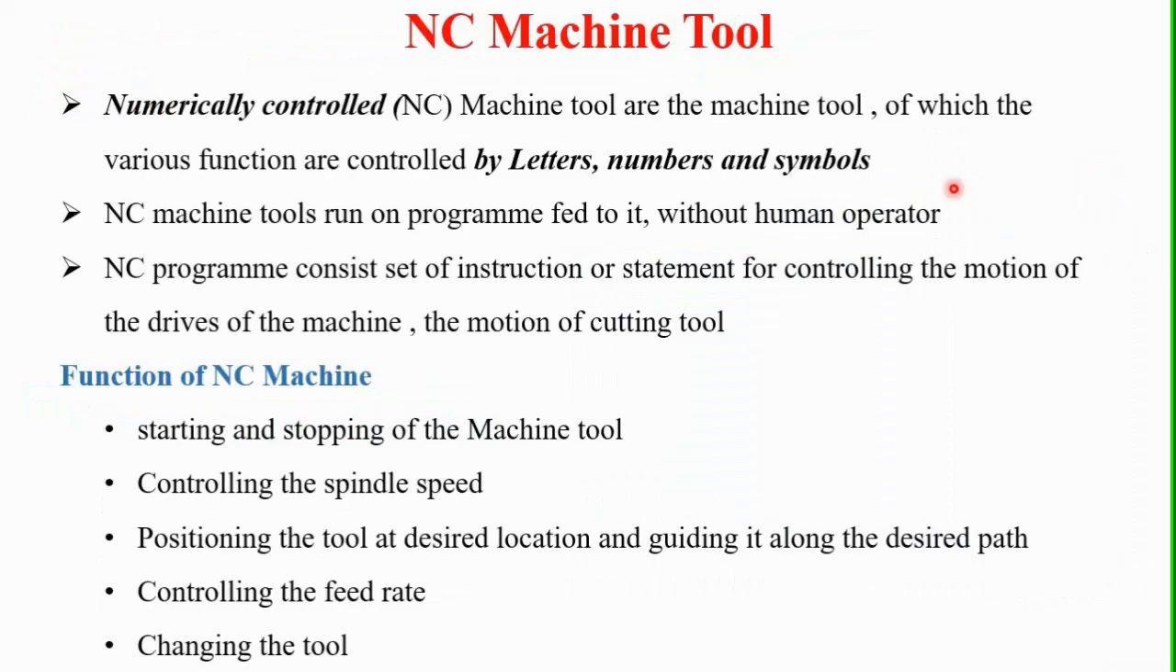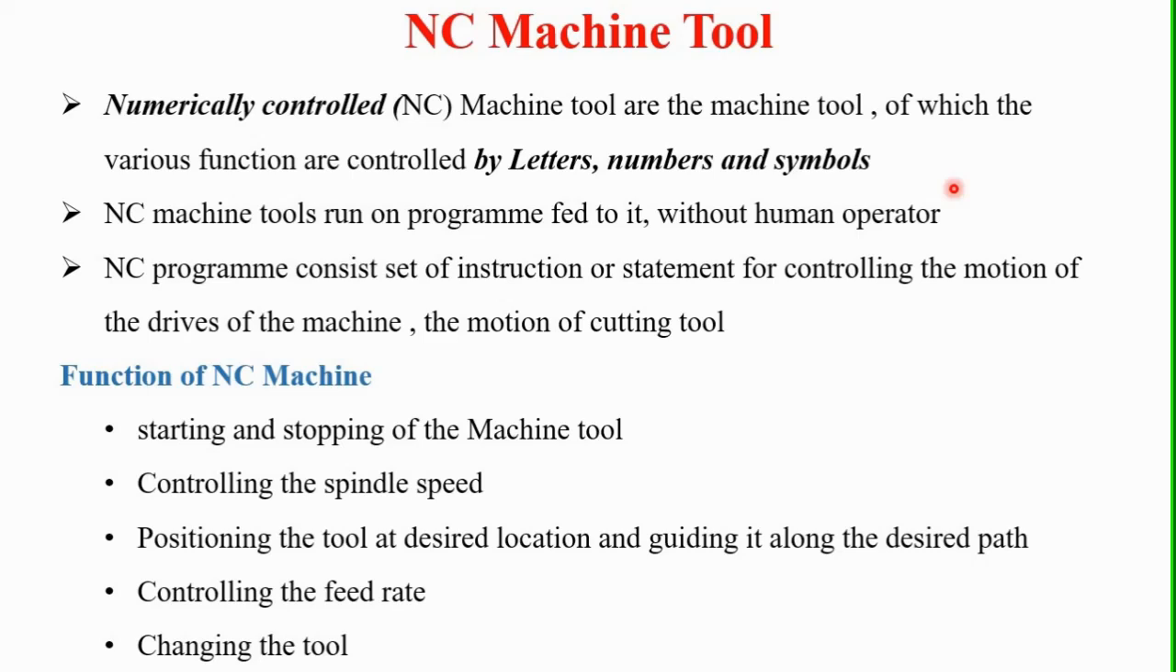Now, first of all, we will define what is meant by NC and NC machine tools. NC means numerical control machines. Numerical control is a system in which the actions are controlled by the direct insertion of numerical data at some point. In other words, it is programmable automation in which the mechanical actions of the machine tools are controlled by the program. That means the programs are used to control these mechanical actions in NC machines.